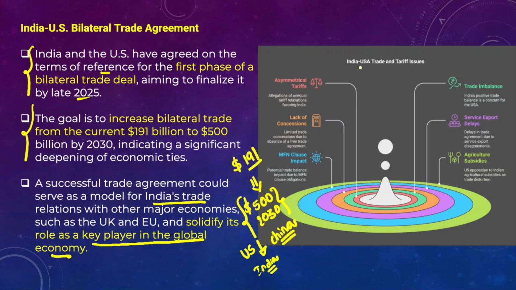Right, so you can also see the issues existing between India and the USA with respect to trade and tariffs. They have asymmetrical tariffs, which is the allegation the US has been making against India, and there is a lack of concessions for certain goods, most favored nation clause impact, and a trade imbalance between India and the US, which is heavily in favor of India.